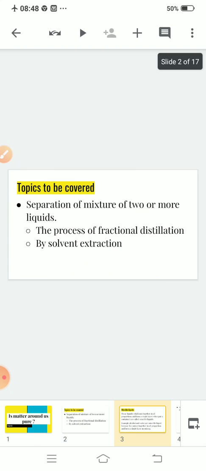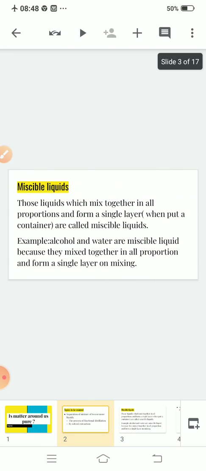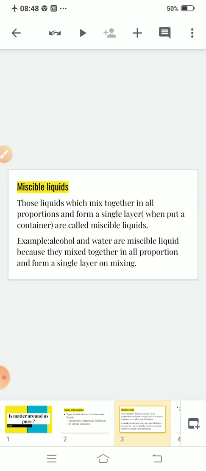Before going to understand the process of fractional distillation and solvent extraction, you have to understand two terms. Number one, miscible liquids, and number two, immiscible liquids. Clear? Let us start with miscible liquids.